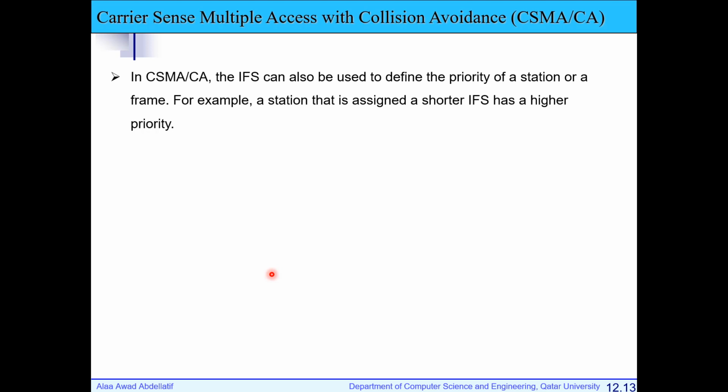So each station can have a different waiting time, or different interframe space time. I can use this to give priority to the stations. If one station has high priority, the IFS for this station should be large or small?